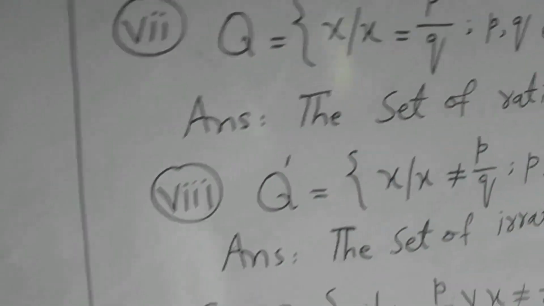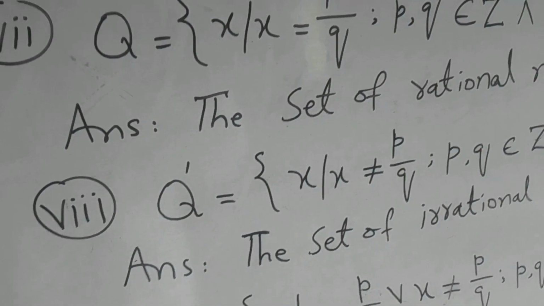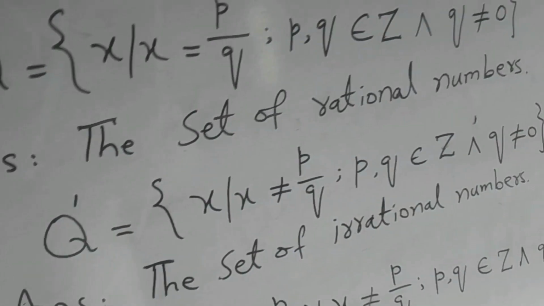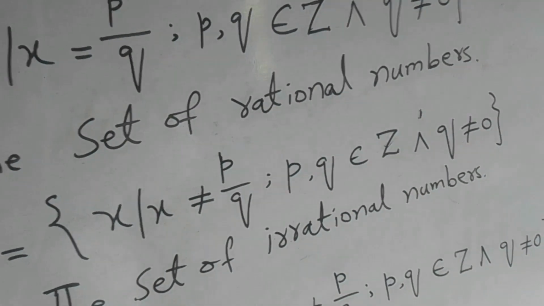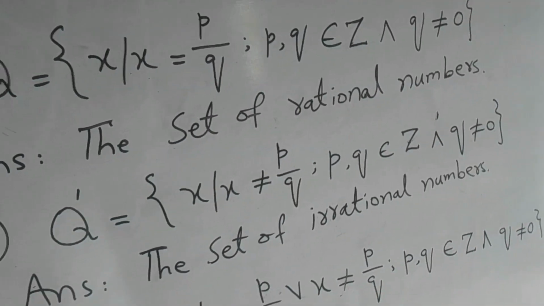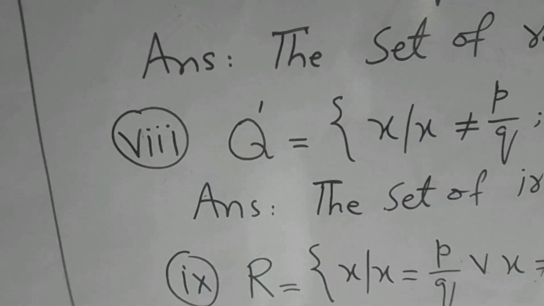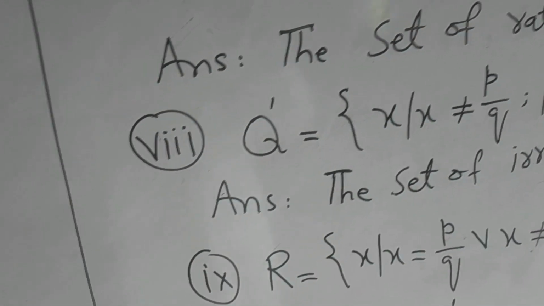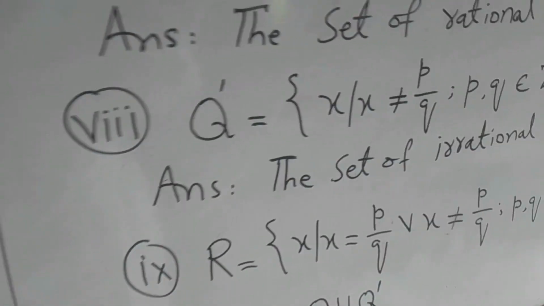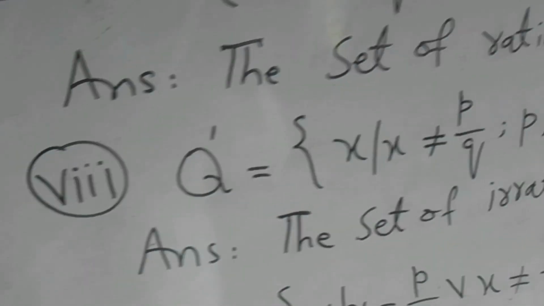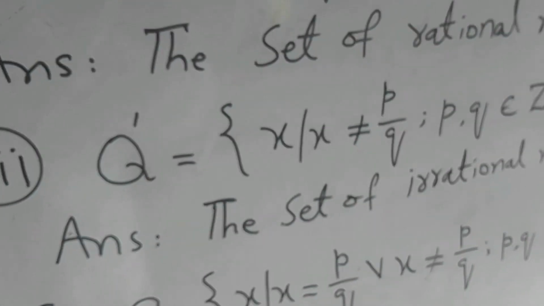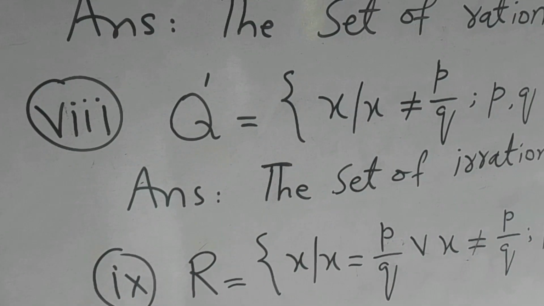Number eight, Q complement = {x such that x does not belong to p/q, where p, q belong to the set of integers and q is not equal to 0}. This set is called the set of irrational numbers, and that set also is not written in tabular form. It can only be written in set builder form. So this is the set of irrational numbers.